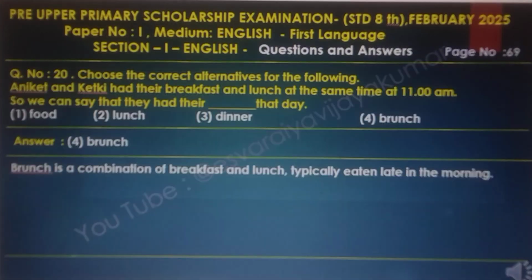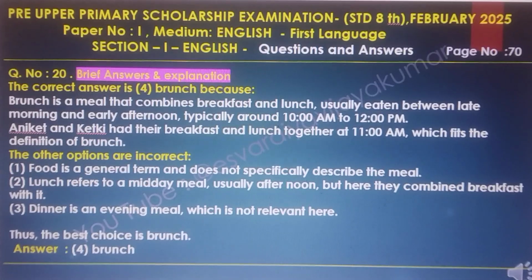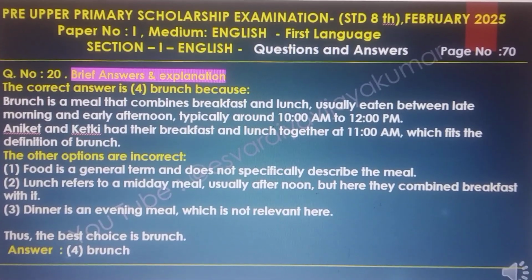Question number 20. Choose the correct alternative for the following. Aniket and Ketki had their breakfast and lunch at the same time, at 11 a.m. So we can say that they had their dash that day. Brunch. Brunch is a combination of breakfast and lunch, typically eaten late in the morning. A brief answer and the explanations.